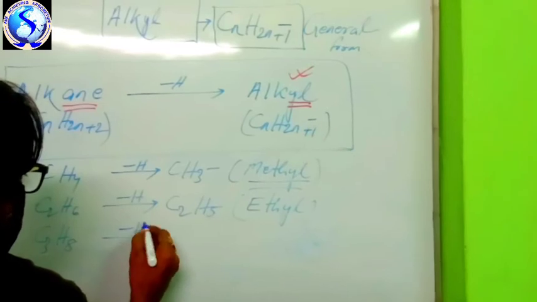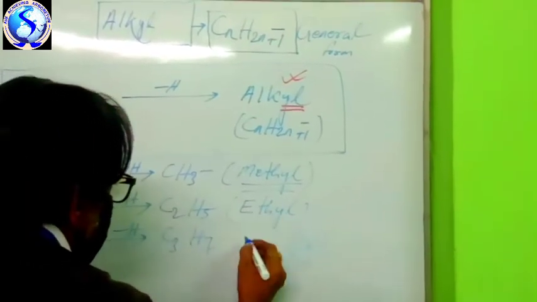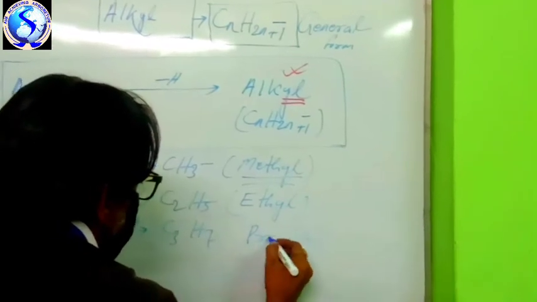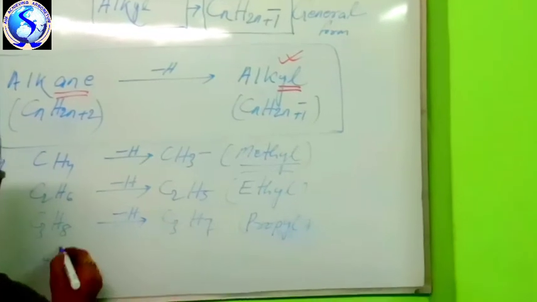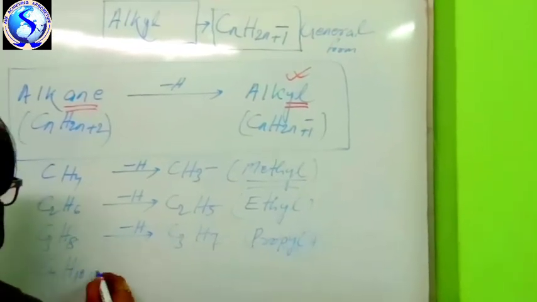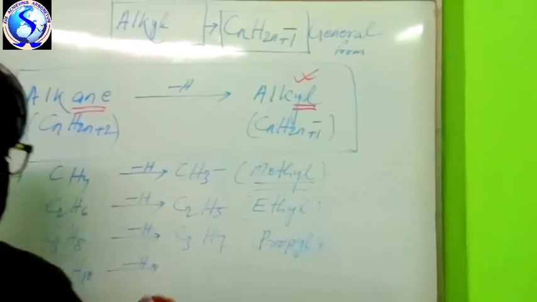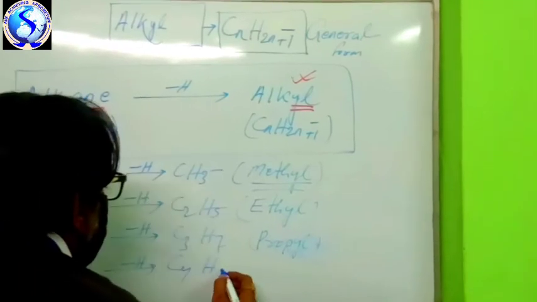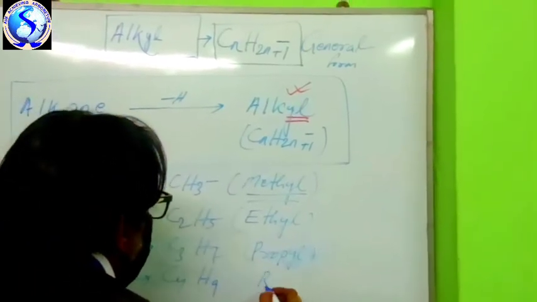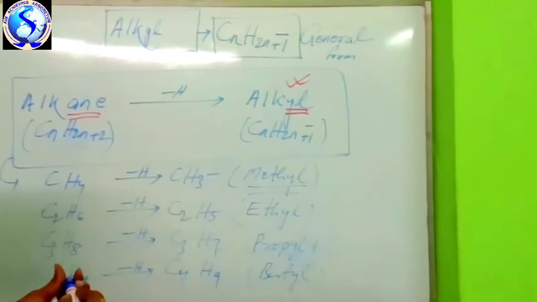Third one, C3H8. One hydrogen replaced, we get C3H7. This will be propyl. Fourth one, C4H10. One hydrogen replaced means minus H, so this will be C4H9. This one is butyl. This is the way of getting the alkyl group from alkane.